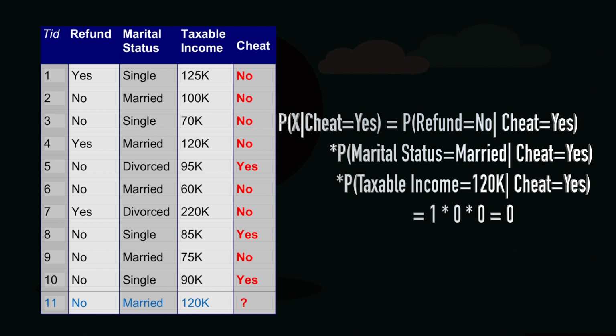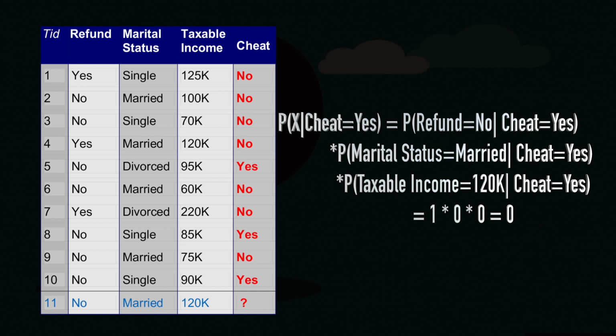If I see record 5, cheat is yes and refund is no. 8th record, cheat is yes and refund is no. 10th record, cheat is yes and refund is no. That means 3 by 3. So, the probability of this is 3 by 3, which is nothing but 1.